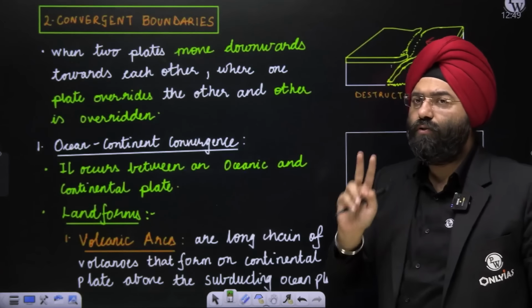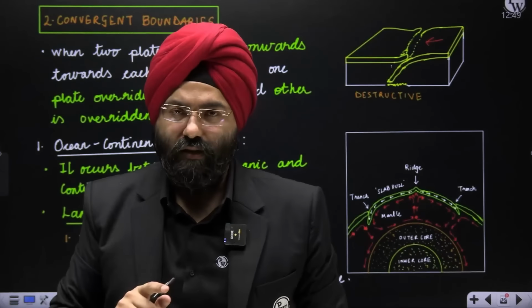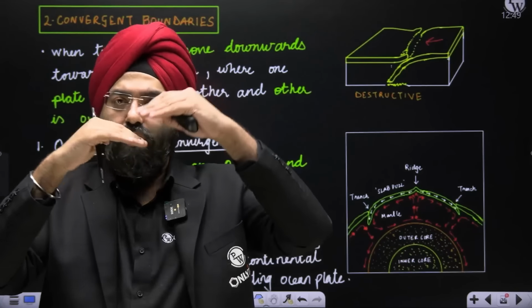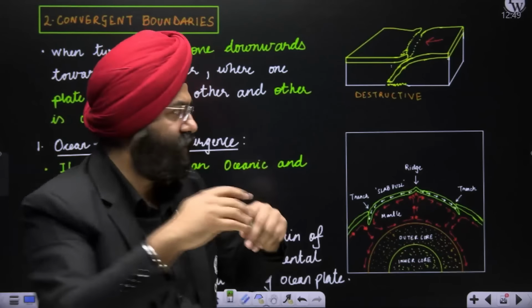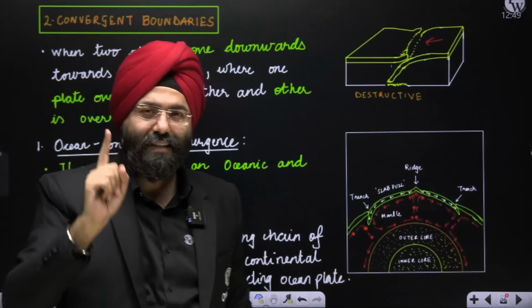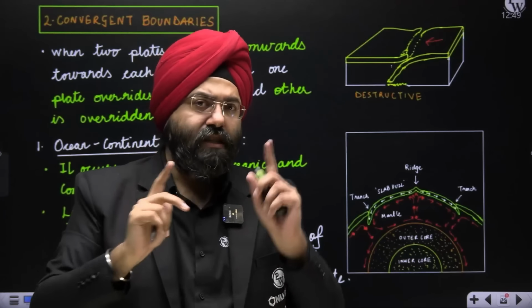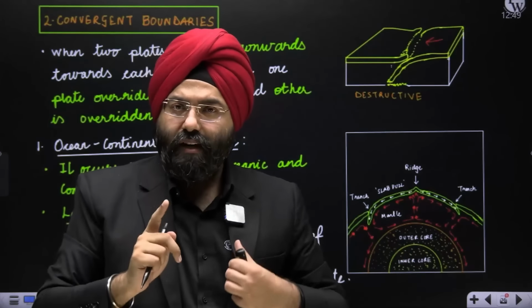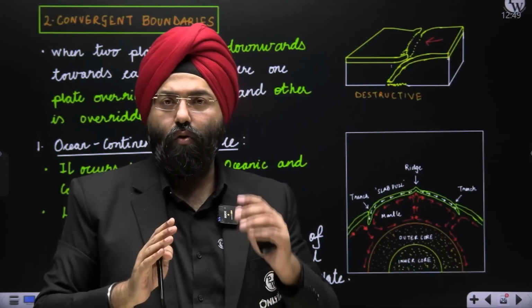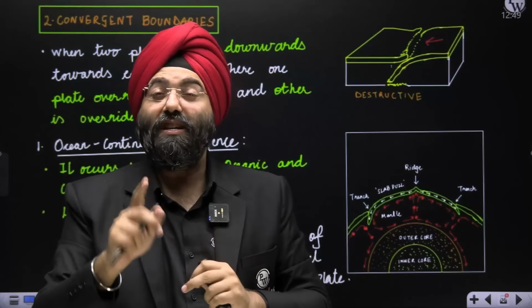One or rather two points you should always remember. The plate which is more dense in nature, the denser one, is the one which is going to move down. The one which is less dense will not move down. Obviously, you need more density, because that is why you will move down. The less dense will be above. Now, another first point is this: the plate which is denser in nature will move down, or subduct. You have studied in the previous lecture that oceanic plates are much more dense than the continental plates, right? So whenever there is a collision between an oceanic plate and a continental plate, you will see the oceanic plates are basically subducting. Why? Because they are more dense in nature.